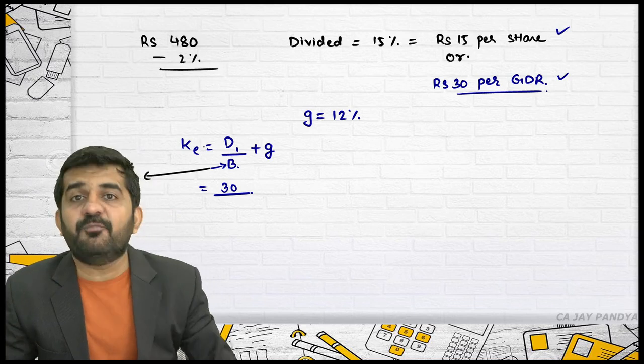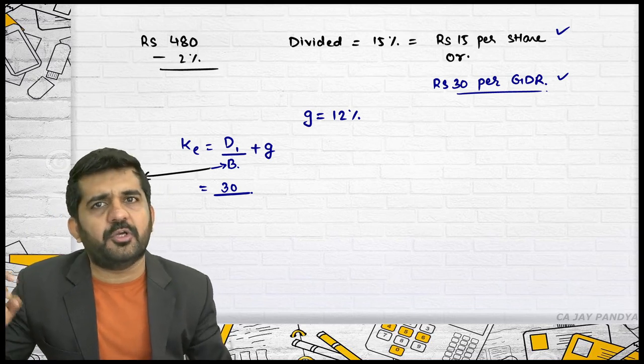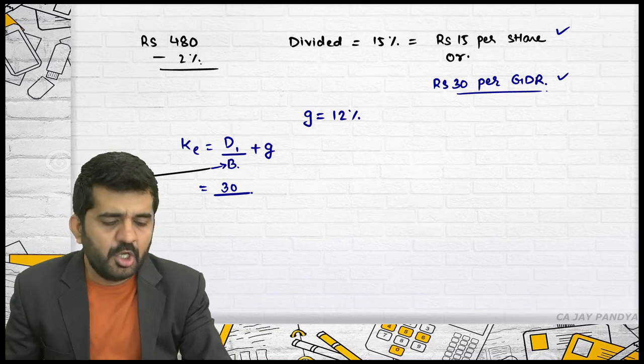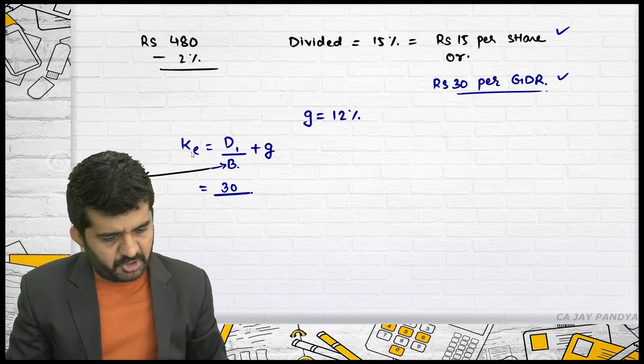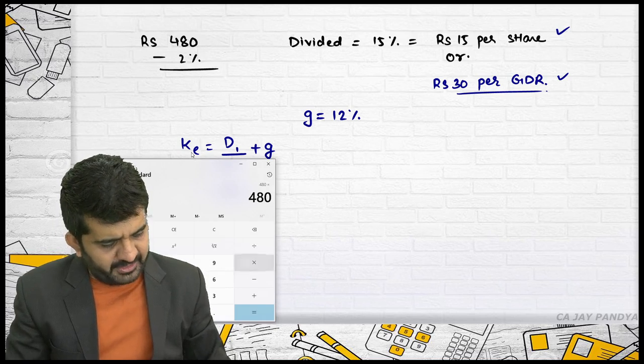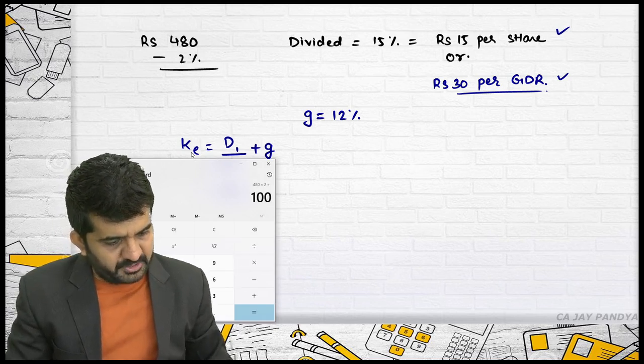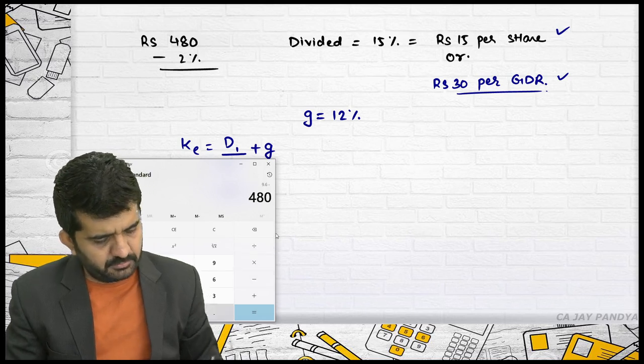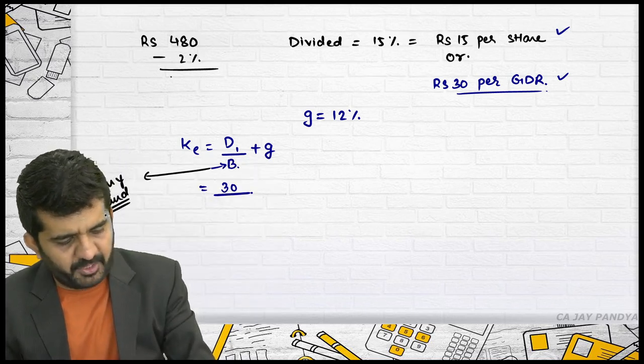Is it alright? So, if total flotation cost into 2% you do, you will be getting per GDR flotation cost. So, what you will be getting is 480 into 2% is 9.6. It is 470.4.